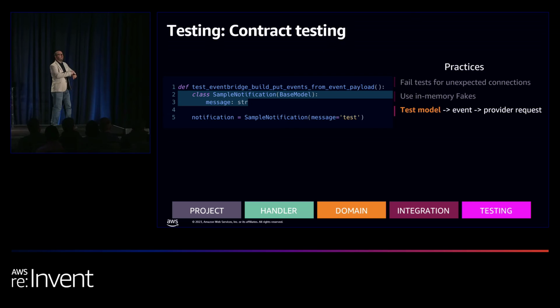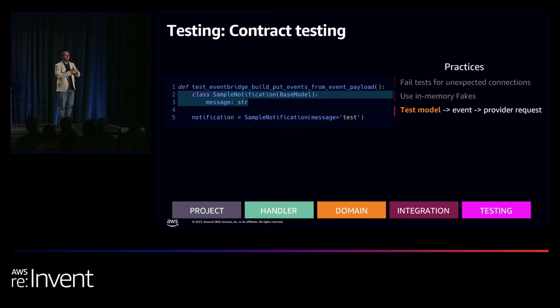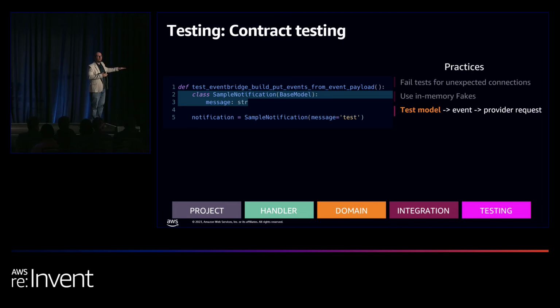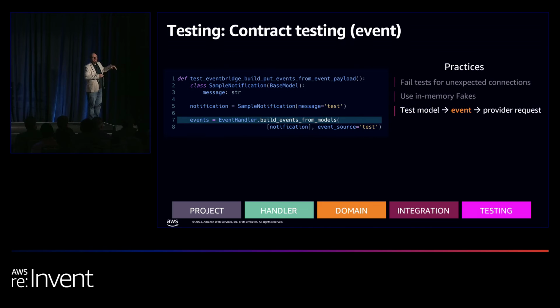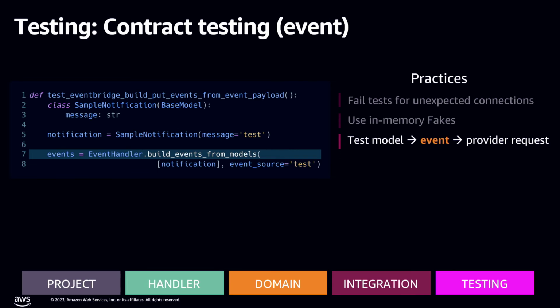One of the things you can do before you go crazy on the asynchronous test is to test the contract, that it actually works. One thing I promise you is that we take any Pydantic model and we turn it into an event. So we take a simple notification like this, and we simply initialize it. And now the event handler, which I didn't show you all the code inside because it would be too much now, but we're going to give you a link that you can see all the details. We have a method called build events from model. We pass one or multiple Pydantic models, what the event sources should be, and now we have an event, the standardized event that you saw earlier.